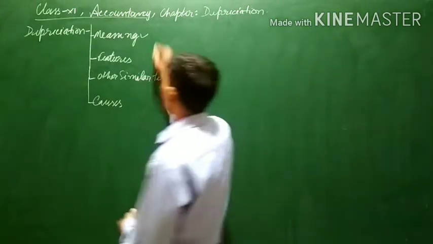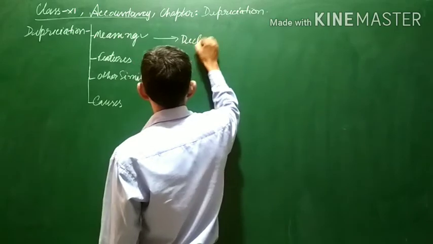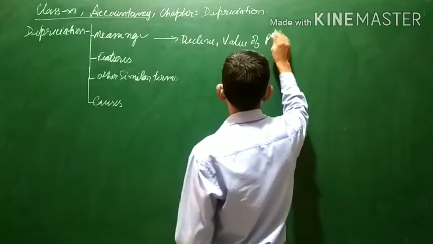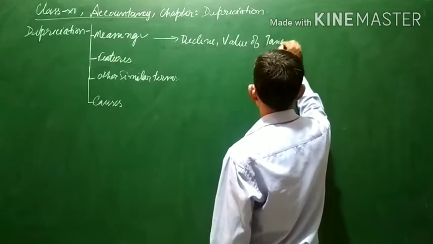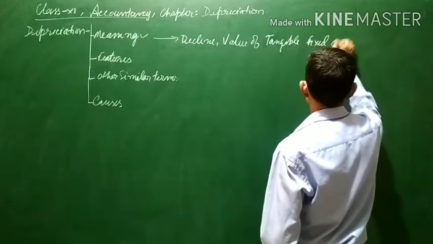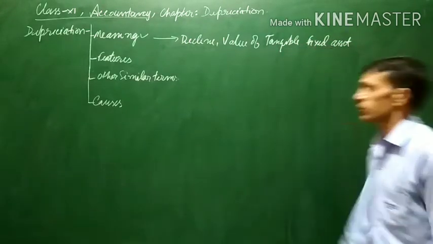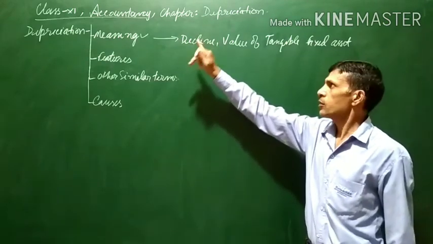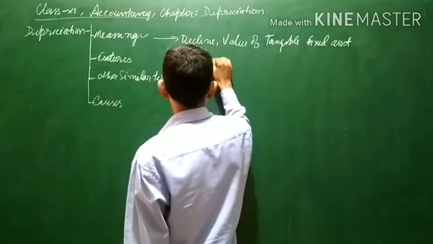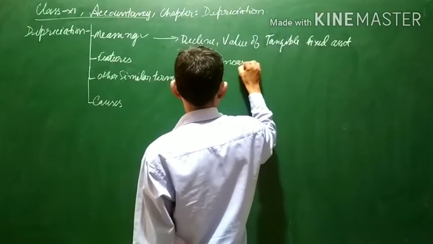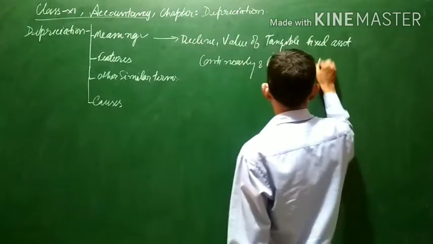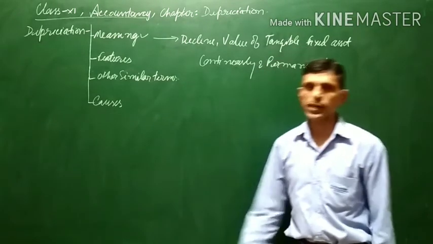It is the decline in value of tangible fixed assets, continuously and permanently. This is known as depreciation.